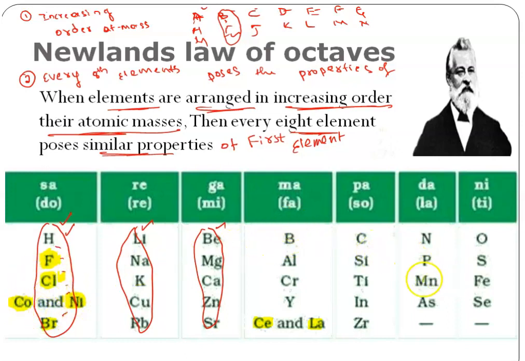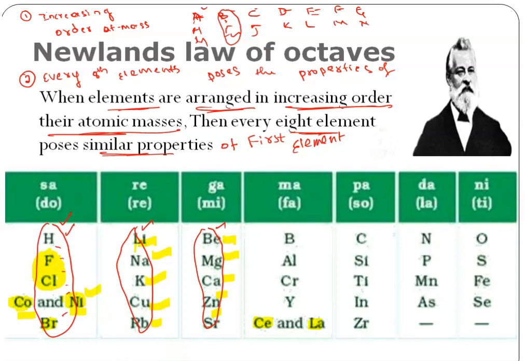But here if you see, all are similar elements in this group. In the second group, here nickel is a metal, sodium is a metal, potassium metal, cadmium, copper is a metal, rubidium is also a metal. Whereas here beryllium, magnesium, calcium, zinc and strontium, all are metals. But in this case, halogens are not metals, they are non-metals, and their properties are completely different. Along with the halogens, we have grouped some dissimilar elements like cobalt and nickel, which are metals. Okay, that is what happened.